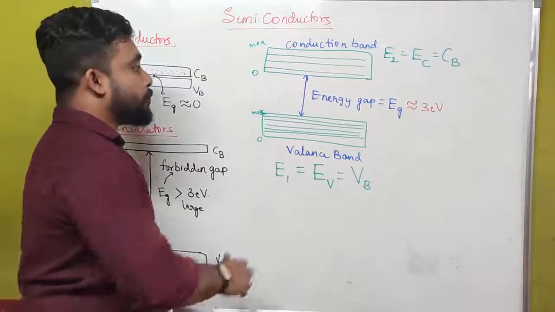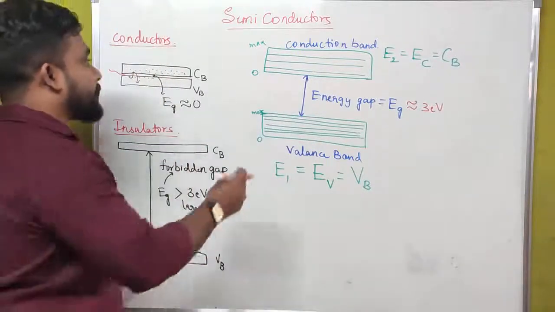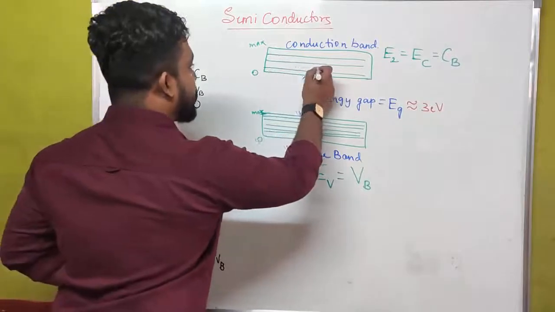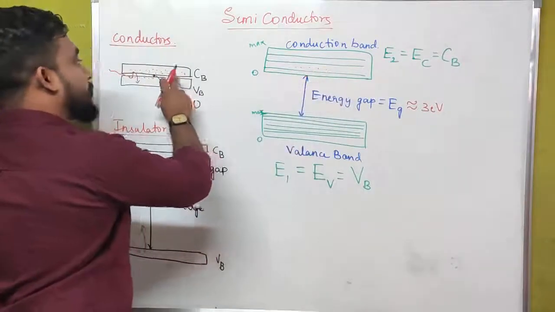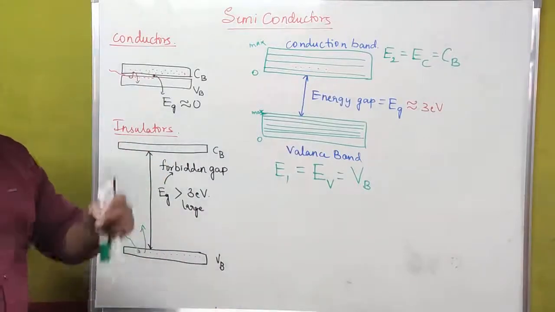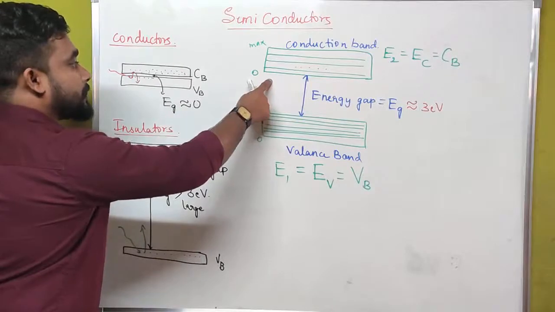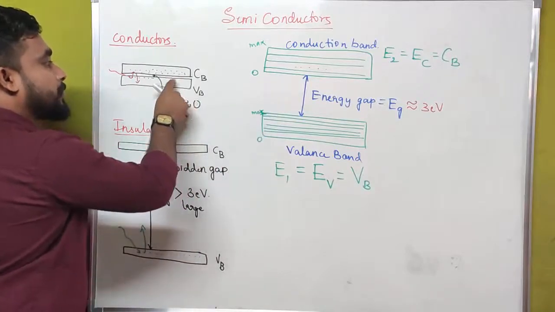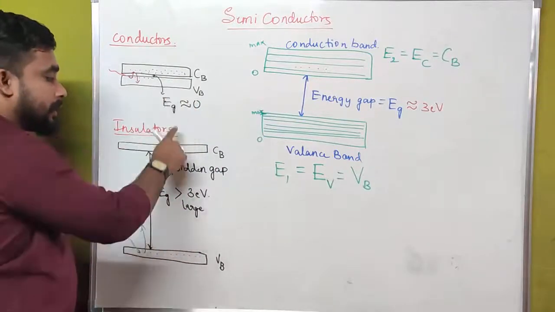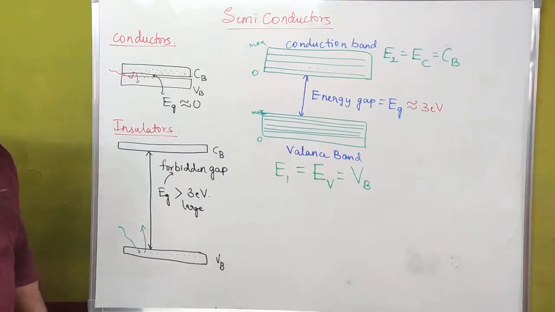The more important thing is that the number of free electrons in the conduction band of a semiconductor is very less compared to conductors and very high compared to insulators.